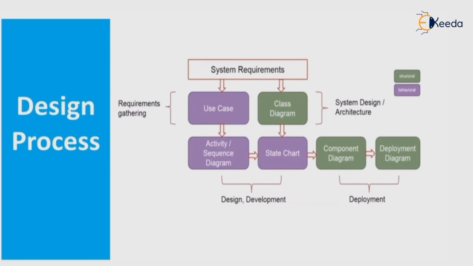Some class diagrams are included in system design or architecture, and component diagram and deployment diagram are included in the deployment part. These are the parts of the design process of UML, which include requirement gathering, system design and architecture, design and development, and deployment.